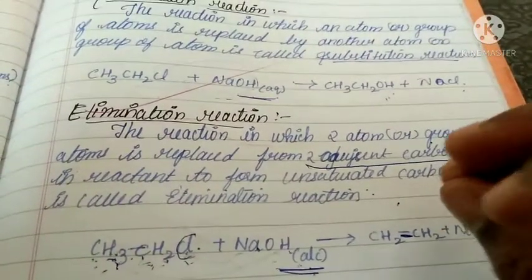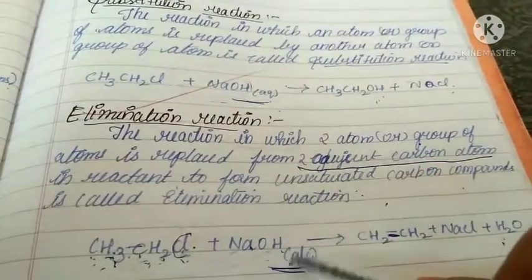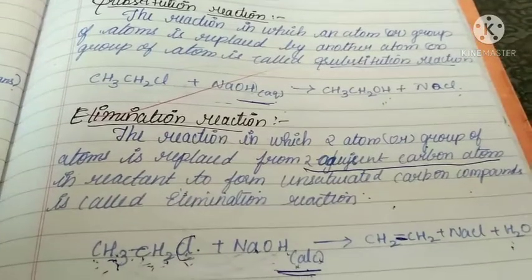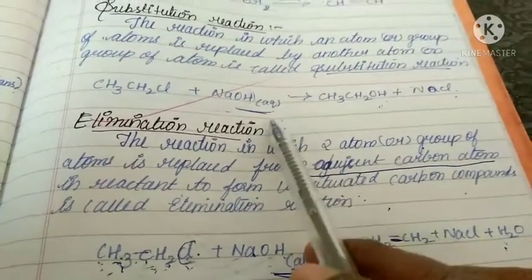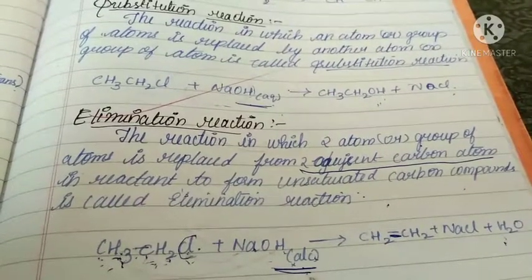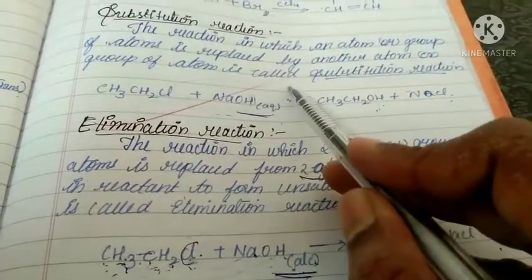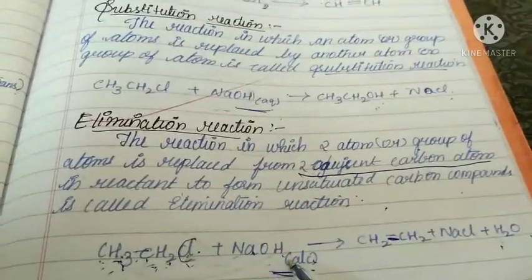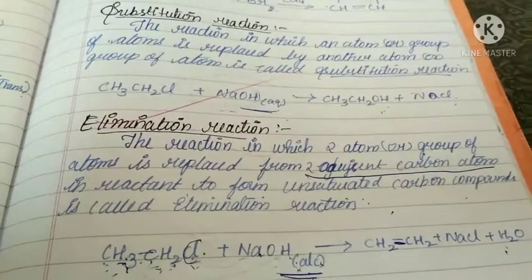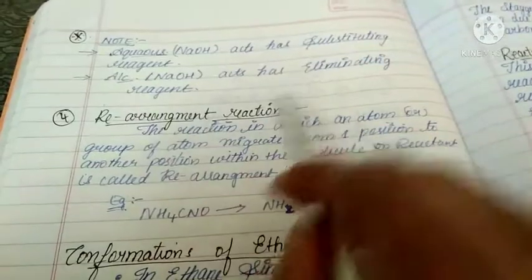These points are very important, especially these applications. Which applications? Aqueous NaOH, alcoholic NaOH. These applications come in 12th class. If you take aqueous NaOH, a substitution reaction takes place. If you take aqueous KOH, then also a substitution reaction takes place. If you take alcoholic KOH or alcoholic NaOH, then elimination reactions take place. Remember this one. See, this is the note: aqueous KOH or NaOH acts as a substitution reagent, alcoholic NaOH acts as an eliminating reagent.